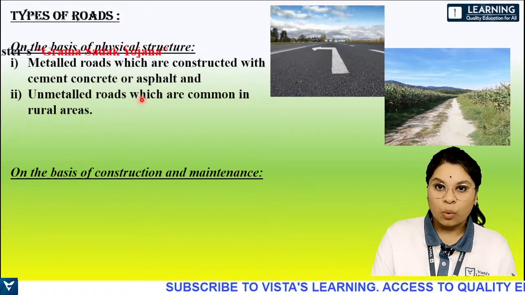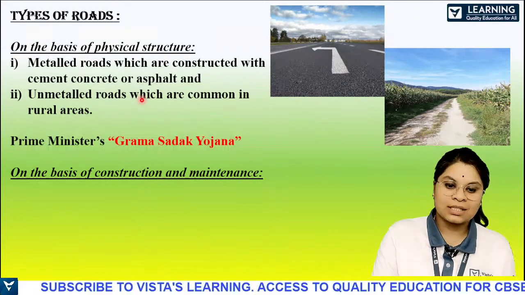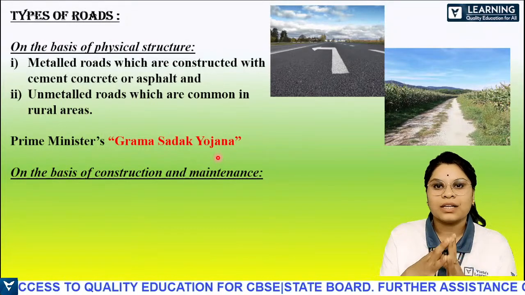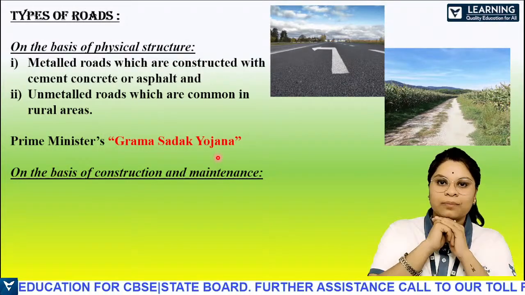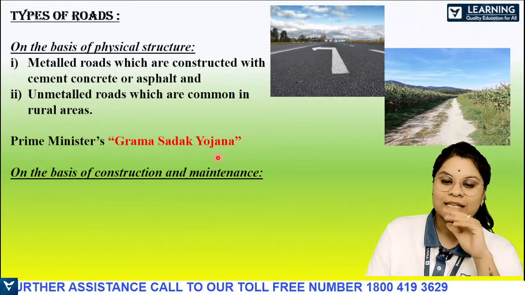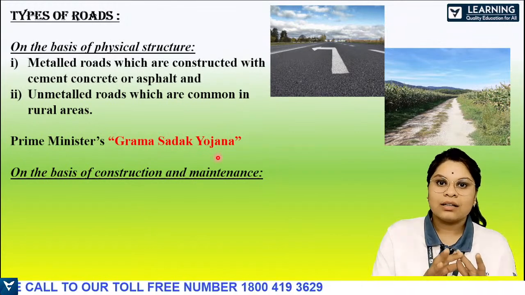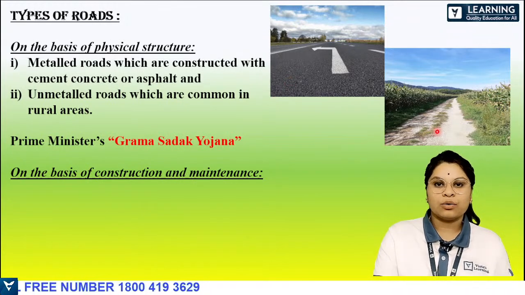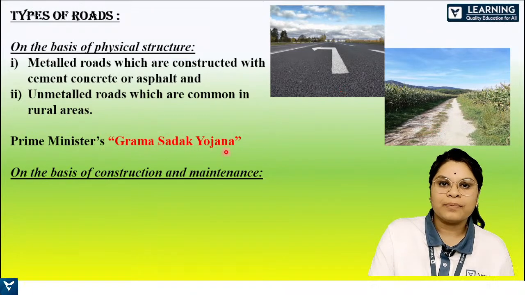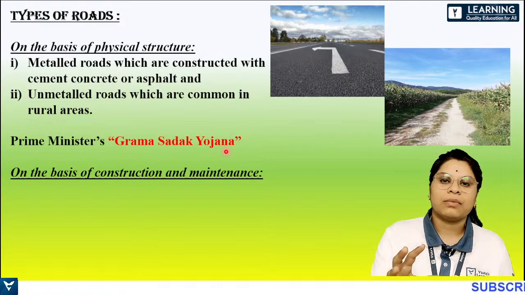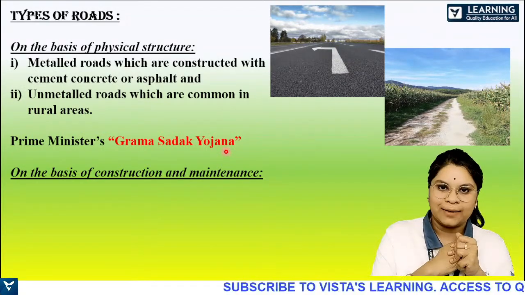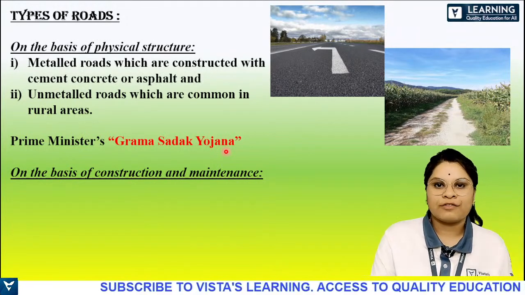And next there's a yojana from the Prime Minister's side, which is called Gram Sadak Yojana. So this is a scheme. What is the highlight of the scheme? Do you have any idea? Yes, so mostly they're trying to convert all the mud roads, that is the unmetalled roads, into metalled roads, so that transportation becomes even more easier. Understood? So that is on the basis of physical features.